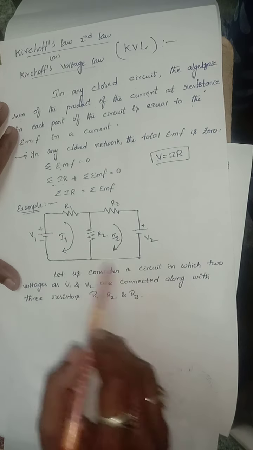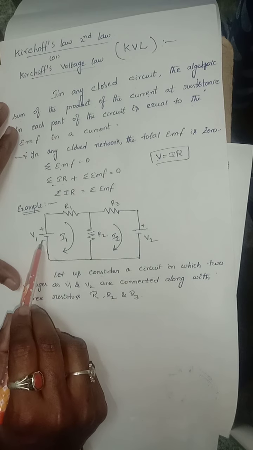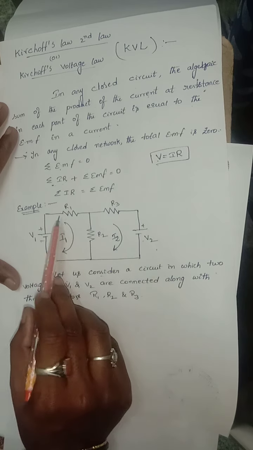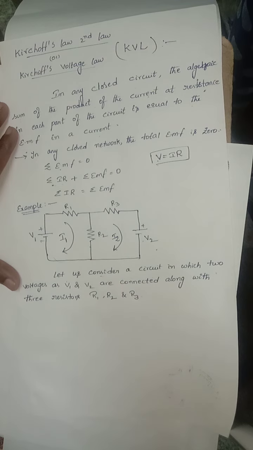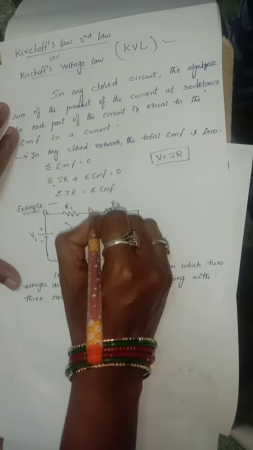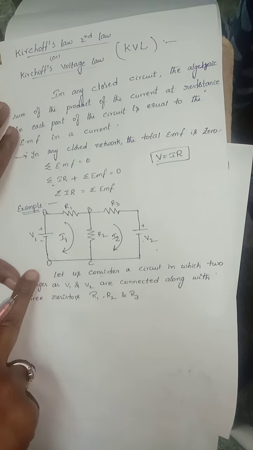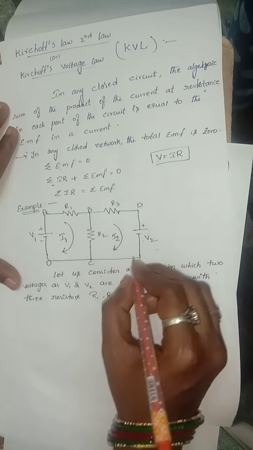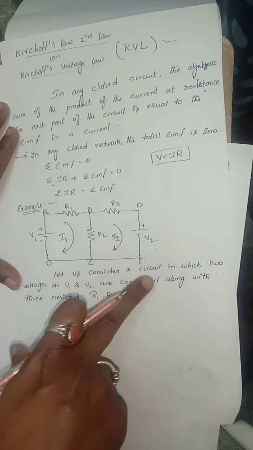Let us consider a circuit in which two voltages, V1 and V2, are connected along with the three resistors R1, R2 and R3. Here the nodes are named A, B, C, D, E.